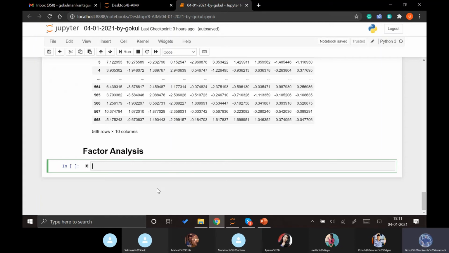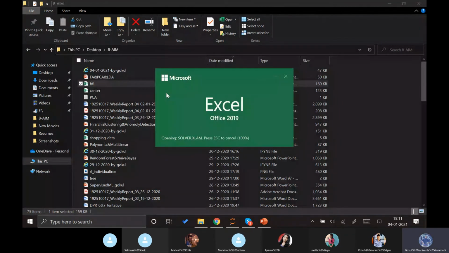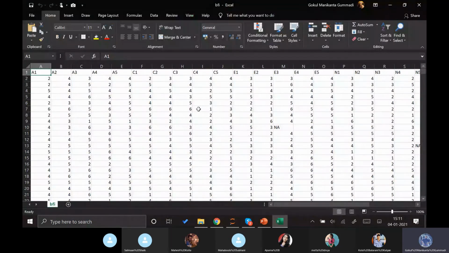Let me show you a small data set first. These values are actually taken from students, and if you say A1 to A5, these explain one type of character in students, and C1 to C5 explain another character, and E1 to E5 explain another character.